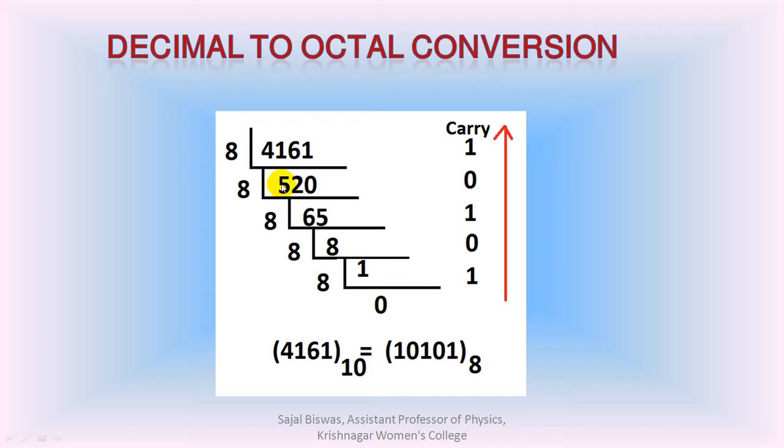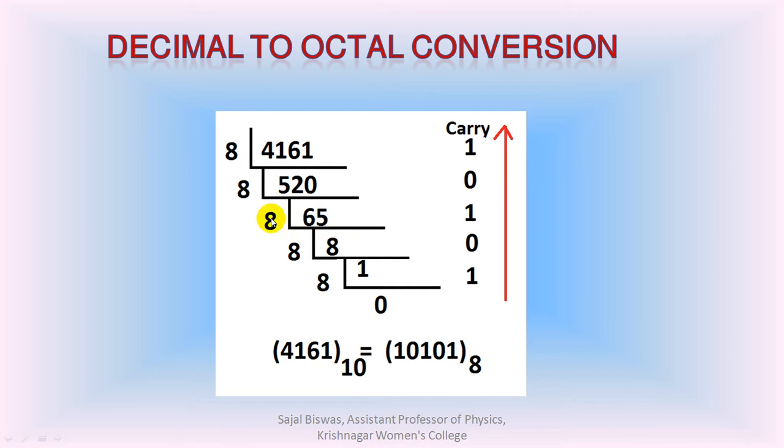And in the next step, the similar process is followed. Here 4161 has been divided by 8, 520 has been written here, and carry 1 has been written here, and 520 has been divided by 8, result 65 has been written here, and the carry has been written here.